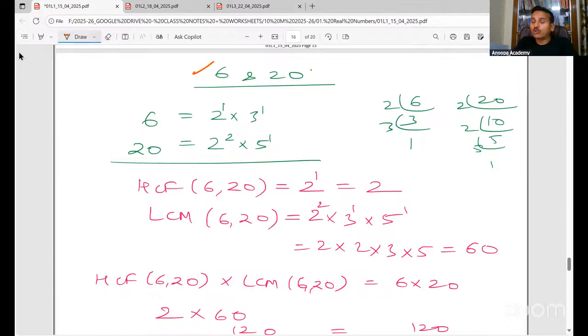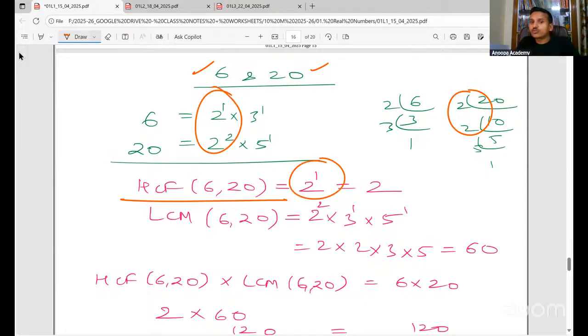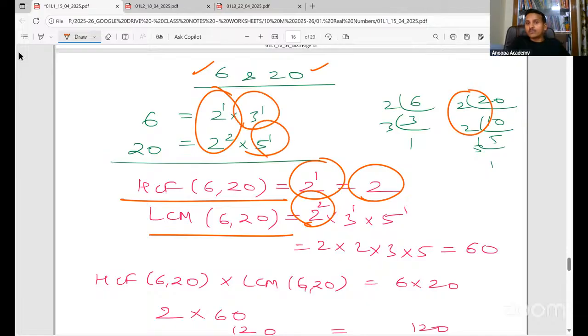Next, here I have taken 6 and 20. How do I find the HCF and LCM? First of all, express each as a product of primes: 6 is 2 into 3 to the power 1, 20 is 2 to the power 2 into 5 to the power 1. For HCF, we take only the common: 2 is the only common, with the smallest power, so 2 is the HCF. For LCM, we take all the prime factors with the highest power: 2 squared, 3, 5, multiply to get 60.